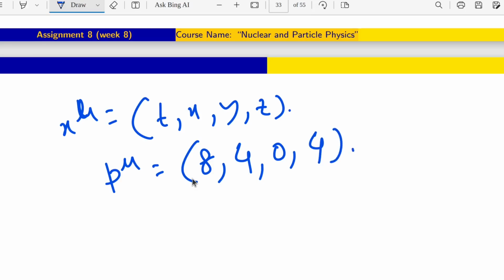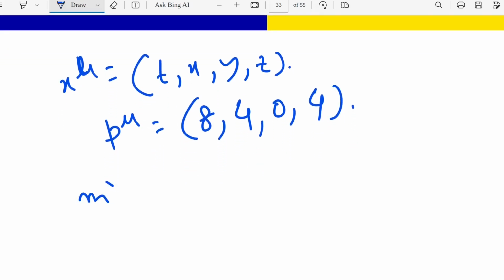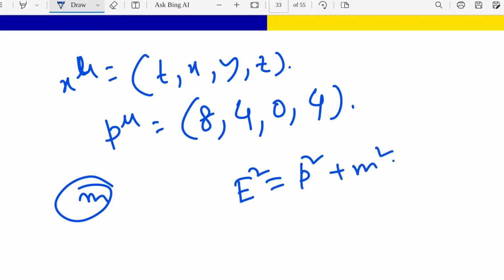But they are asking what will be the value for m, that is the mass of that particle. So how to calculate that? From Einstein's theory, we know that E square is P square plus M square. I am not talking about C square, because in that question it is explicitly told that C is 1. So E square will be P square plus M square.